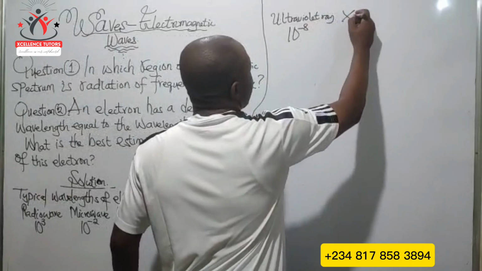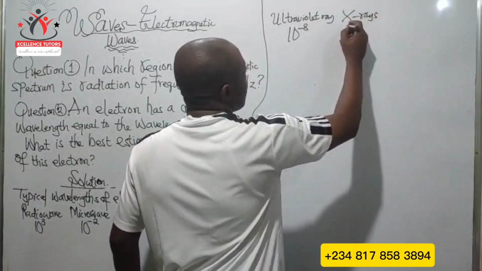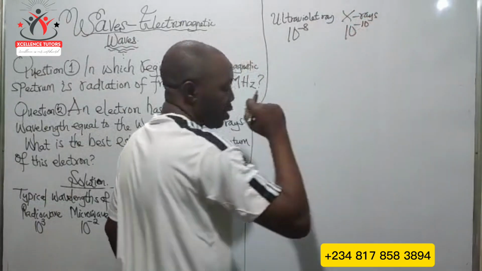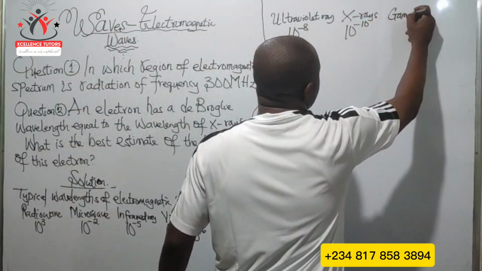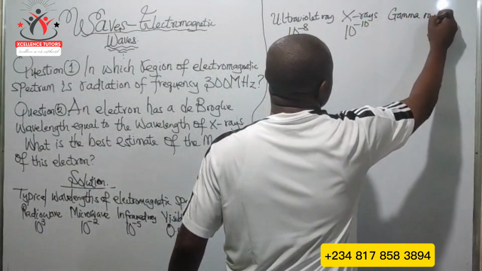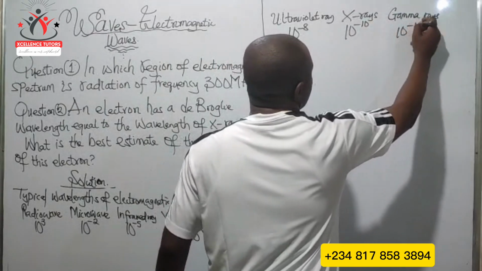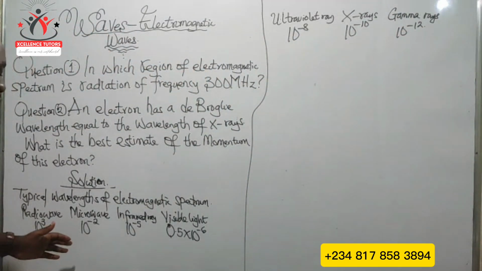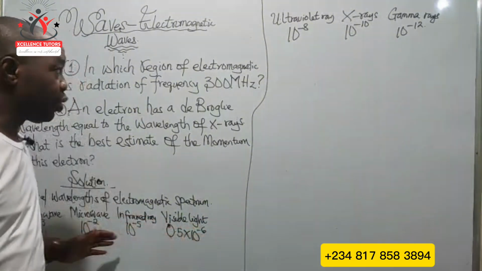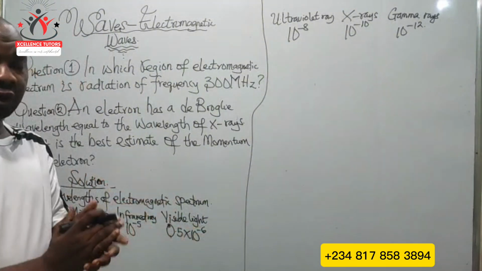Next to ultraviolet is X-rays, of the order 10 raised to the power of -10. And the last one is gamma rays, which is of the order 10 raised to the power of -12. Now these are the wavelengths for the different regions.